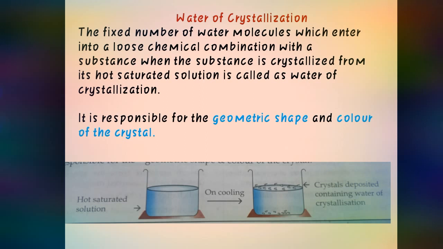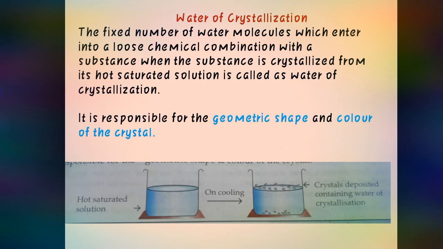But when you prepare a hot saturated solution, the water molecules combine with it and lead to the formation of blue-colored copper sulfate pentahydrate, which has a crystalline state. Earlier copper sulfate was amorphous; now with water of crystallization, it is crystalline. These are the changes that take place whenever a salt in loose chemical combination goes through the addition of water.